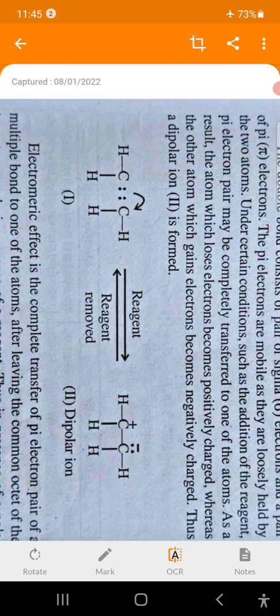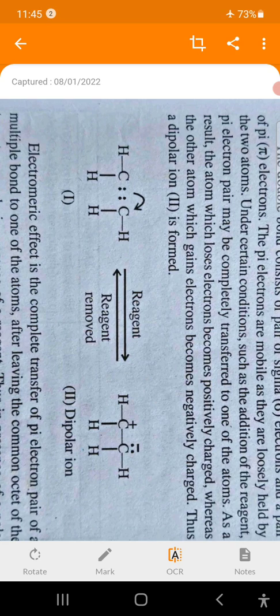That is, the pi bond is between two atoms, and that pi bond shifts towards one of the two atoms.